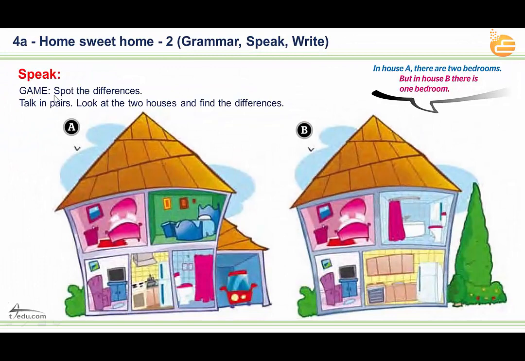Speak. We have a game. Spot the differences. Talk in pairs. Look at the two houses and find the differences. What are the differences between these two houses? What do you think? Can you tell me?